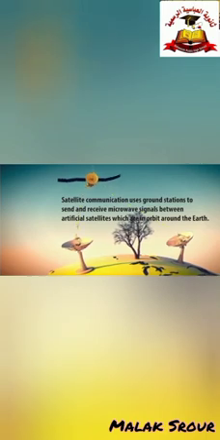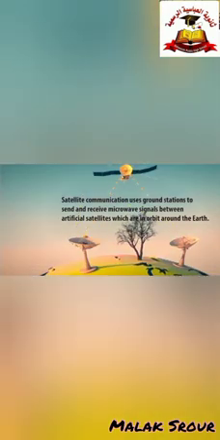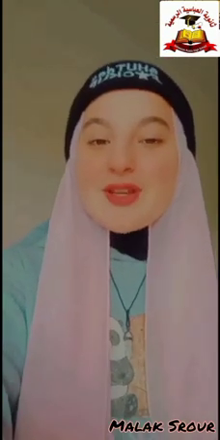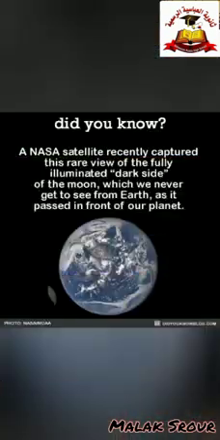Satellite communication uses ground stations to send and receive microwave signals between artificial satellites which are in orbit around the Earth. Now we reached the best part of the presentation, which is: Did you know? Let's start. Did you know that a NASA satellite recently captured this rare view of the fully illuminated dark side of the Moon, which we never get to see from the Earth, as it passed in front of our planet?